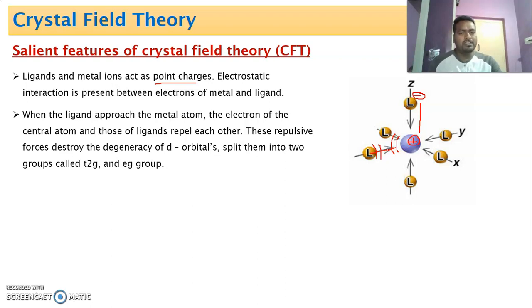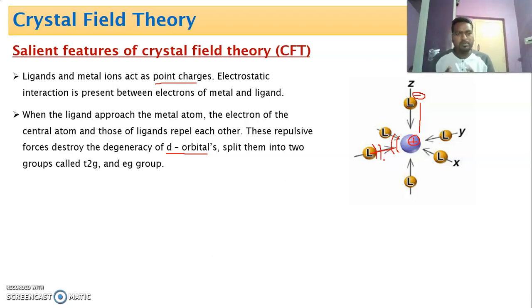This repulsion is responsible for splitting of d orbital, because you know that d block elements characteristically form coordination complexes. So the valence d orbital splits into two sets, that is splitting of d. This is a new phenomenon, dear students. I will explain it in detail in the next slide. So now you just listen.